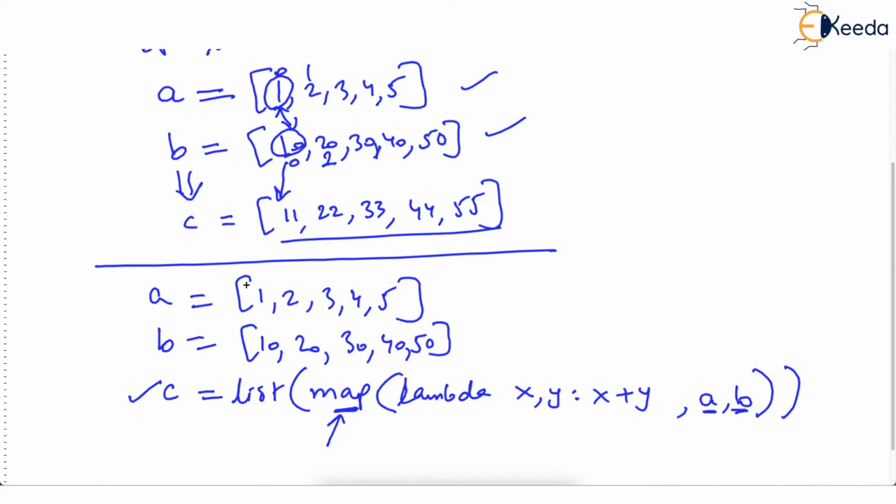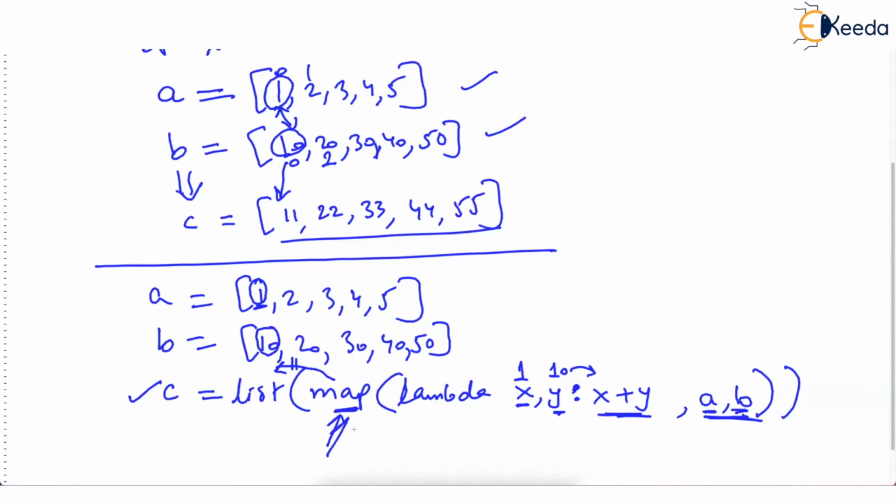So what map does, it will take 1, and it will take 10 because it is working on both the lists. And this 1 will be put in x and 10 will be put in y. Come on, you have given 2 lists, so you need 2 representatives now in the parameters. And then look at this colon. After this colon, we have told what to do with x and y. So the result will be 11. So the first result given by map will be 11.